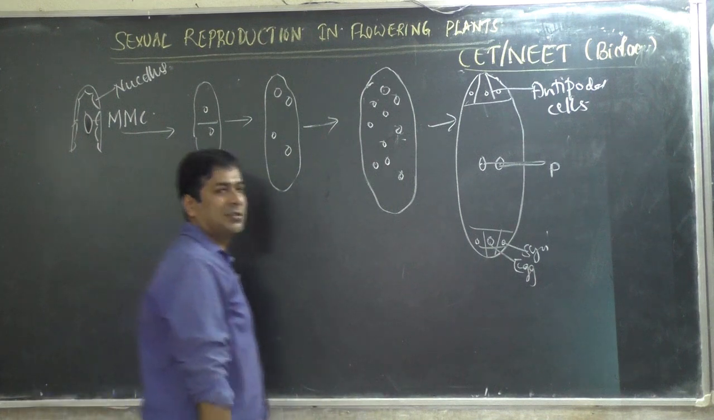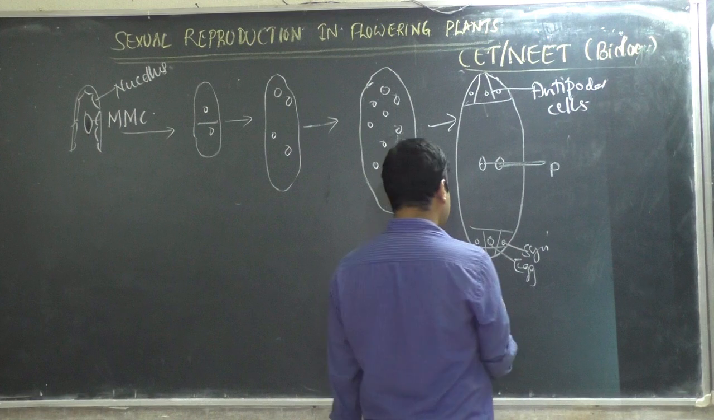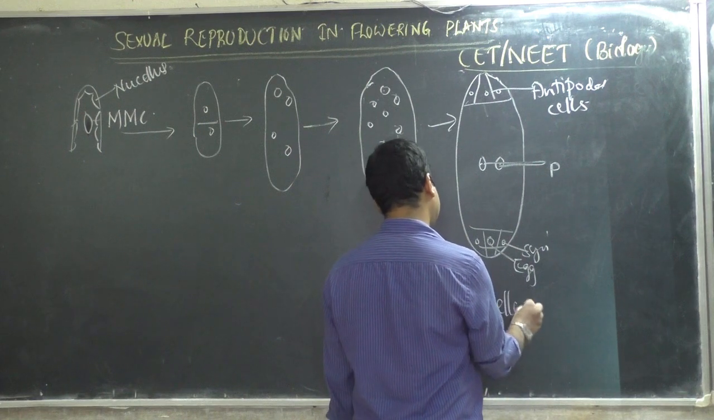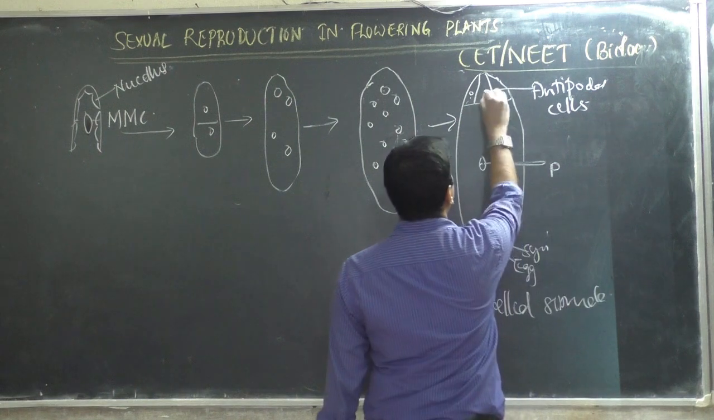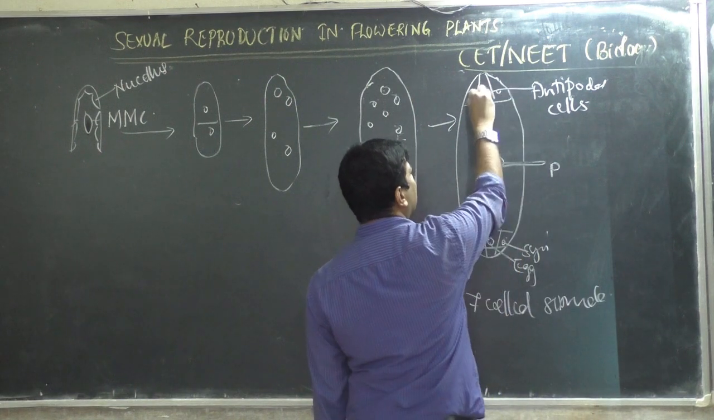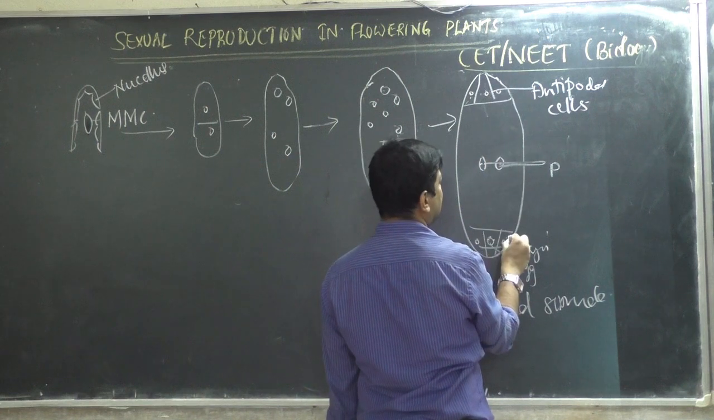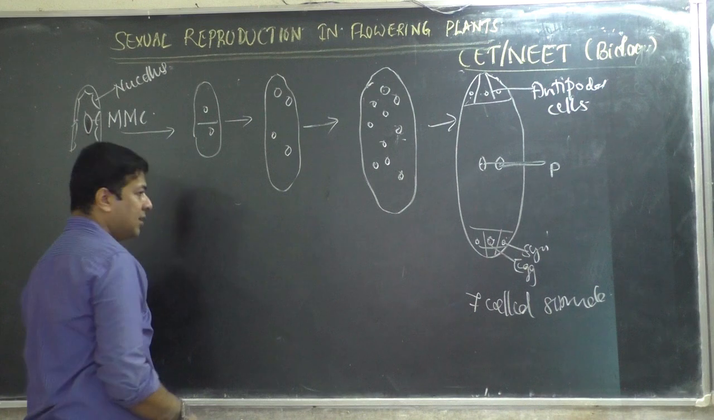It is also called a 7-celled and 8-nucleate embryo sac. You know this, we have already learnt. 7-celled, 8-nucleate, because 1, 2, 3, 4, 5, 6, 7, 8 nuclei are there. Total cells are how many? 1, 2, 3, 4, 5, 6, then the entire cell. So it is a 7-celled, 8-nucleate embryo sac.